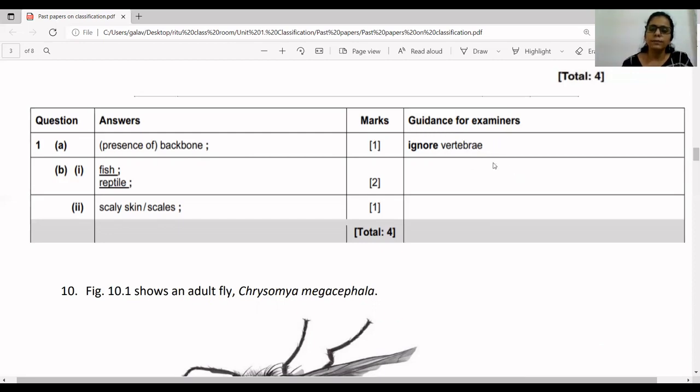Vertebrae is actually one single bone of the vertebral column. The entire backbone in these vertebrates is made up of a different number of small bones, and one single small bone is known as vertebrae, right? So if you write vertebrae, you won't get marks. You have to write either backbone or vertebral column.